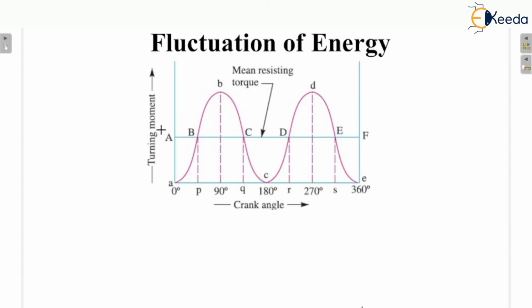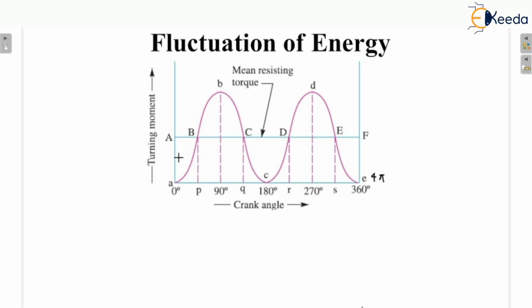In the diagram you can see there is a rotation of the crank, having different positions: when the crank has 0 degree angle, and then it is rotated by 90 degrees, 180 degrees, 270 degrees, and completely 360. So this is 4π, that means two rotations of the crank here in the diagram. So we will see how the energy fluctuates according to the angle of the crank rotation.